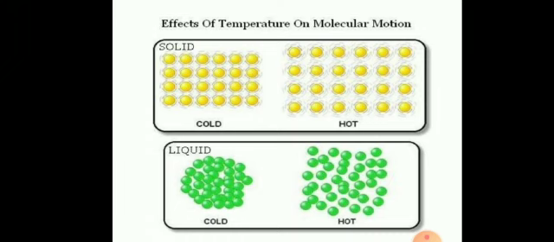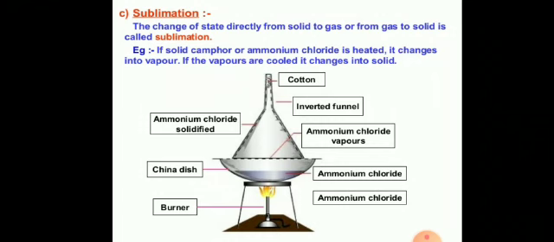This is called sublimation, and the substance obtained on cooling the vapors is known as sublimate. Sublimation can be defined as the change of state directly from solid to gas or from gas to solid. Example: if solid camphor or ammonium chloride is heated, it changes into vapor. If the vapors are cooled, they change into solid.